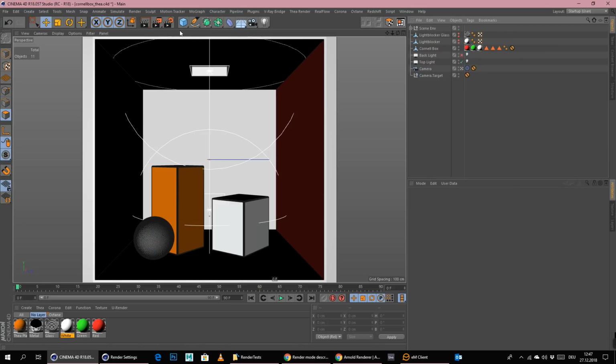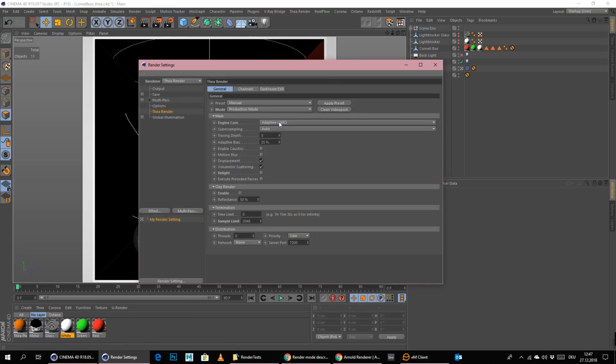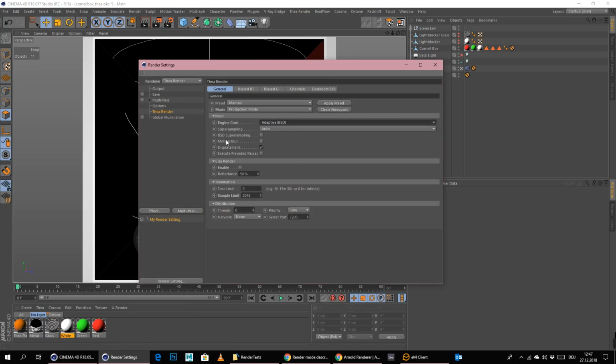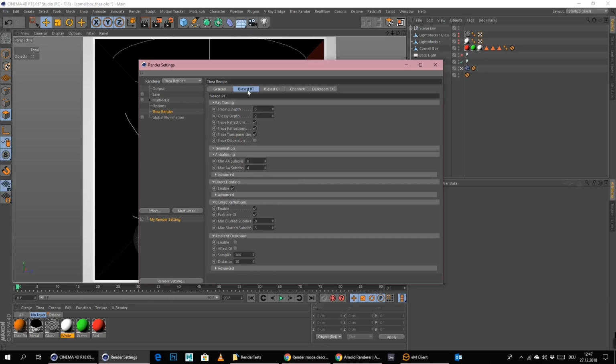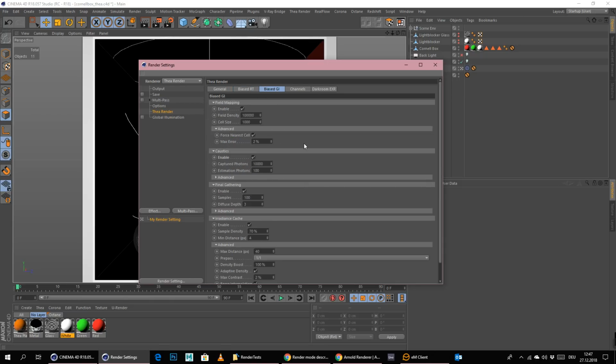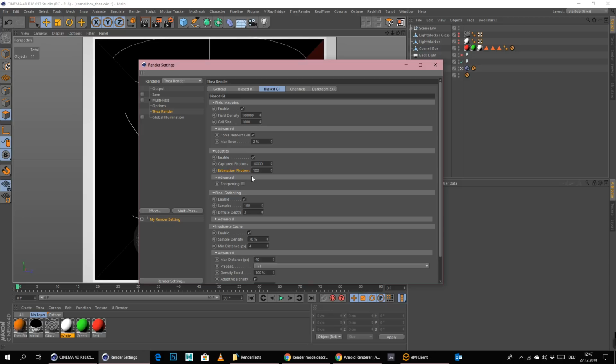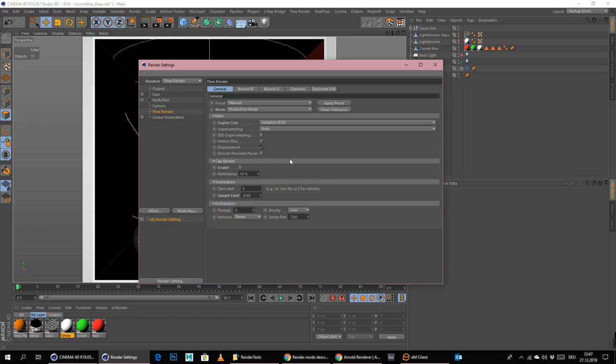The only thing that I want to check out a little bit more before we close Thea Renderer is the biased mode actually, because this gave us a really fast result, and I just want to see if we can maybe get a little bit better results. We definitely need more depth here, because the reflections weren't really good.